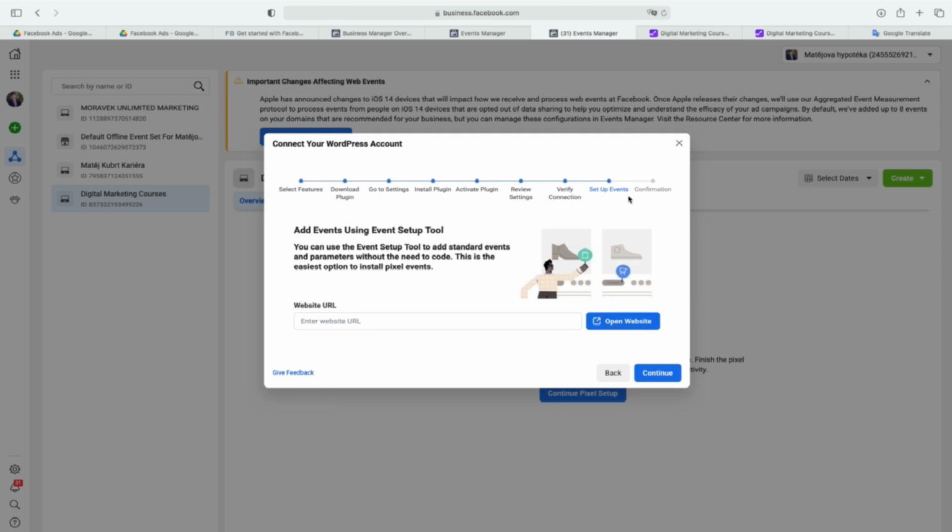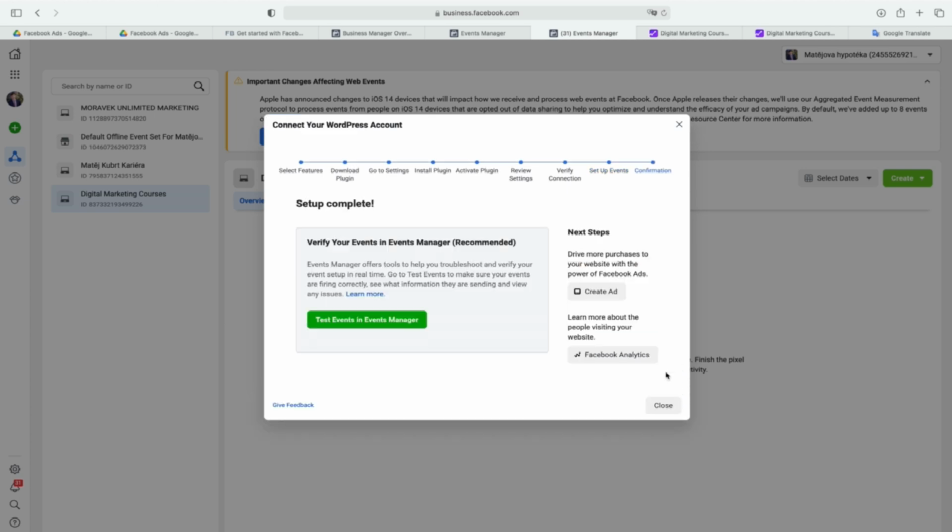Events. I am spending a lot of time, nearly 2 hours, to explain all the events, conversions and custom conversions. So this I have explained in depth. But this is basically what I wanted to show you. And this also we will test a lot, but not right now. It would be just duplicated content for you.